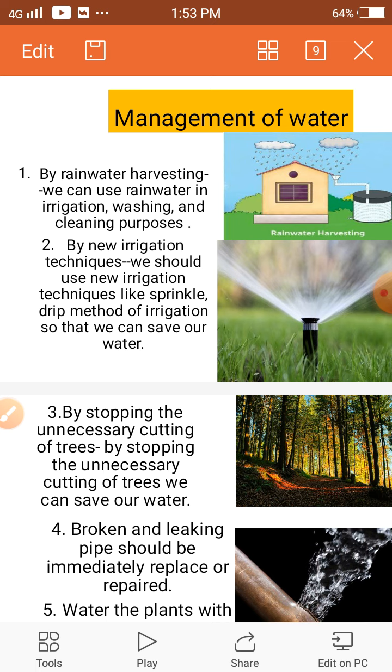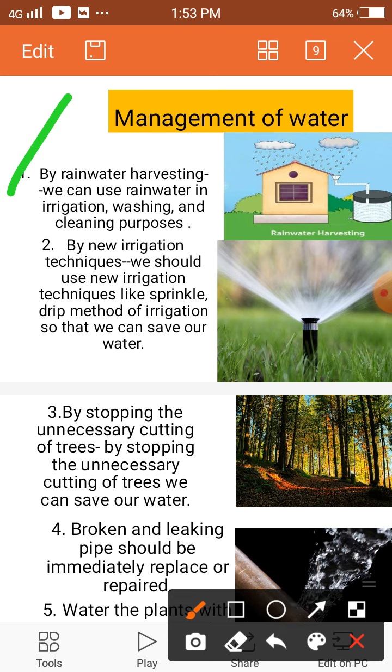There are several steps for managing water. For example, the first step is rainwater harvesting. What is the meaning of rainwater harvesting? It is a technique of collection and storage of rainwater. After rainwater harvesting, we can use rainwater in irrigation, washing and cleaning purposes, and this can save a lot of water.